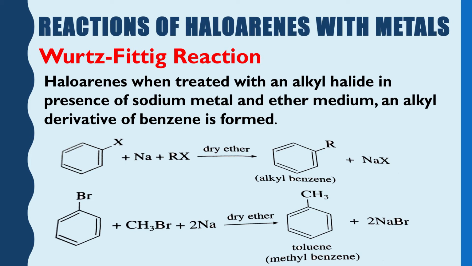That means the alkyl group and the benzene group come forward and join with each other to give the alkyl derivative of benzene. You may see this example: C6H5Br, or bromobenzene, when it reacts with methyl bromide in presence of sodium in dry ether medium, the product is methylbenzene or toluene, giving behind sodium bromide.